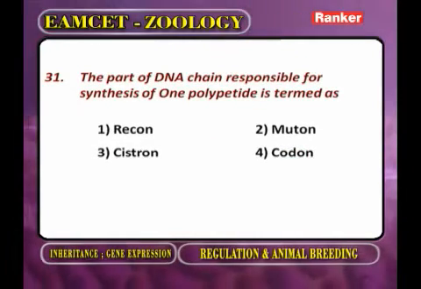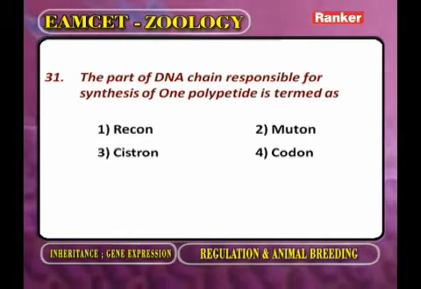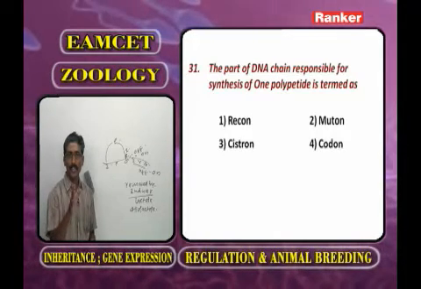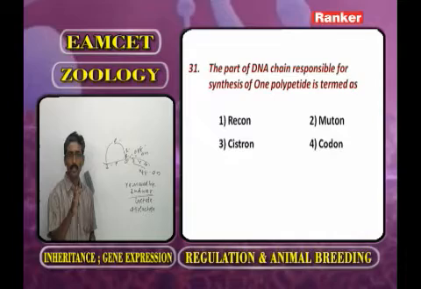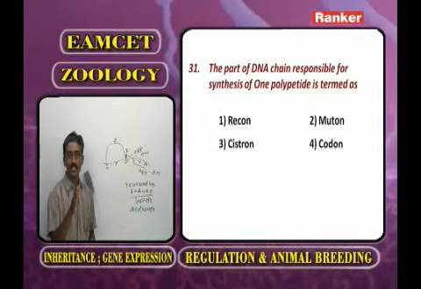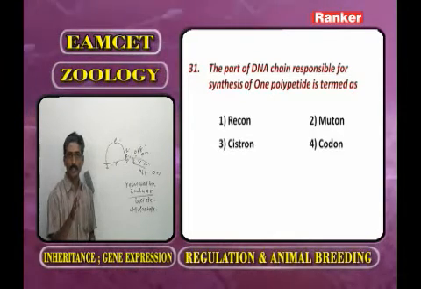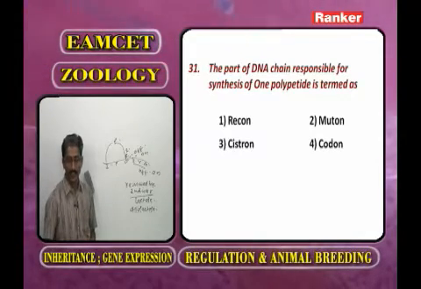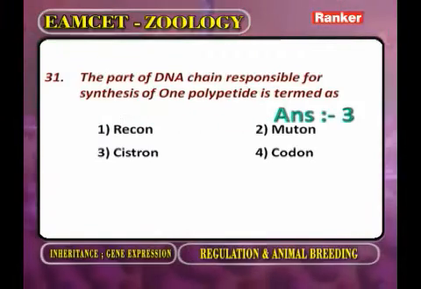Next question. The part of the DNA chain responsible for the synthesis of one polypeptide, according to Benzer: cistron, muton, recon. The part of the DNA that synthesizes one polypeptide chain, that we call a cistron. The answer is